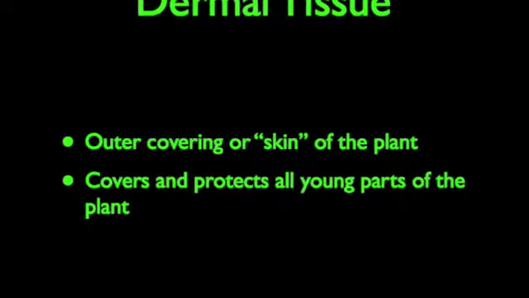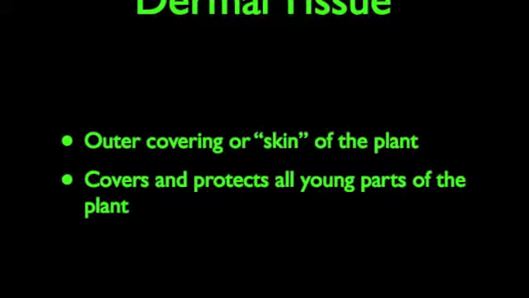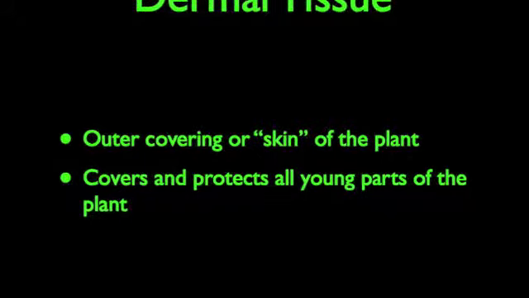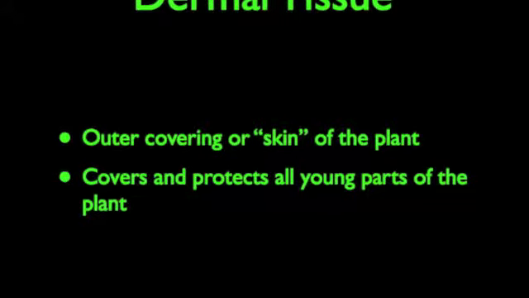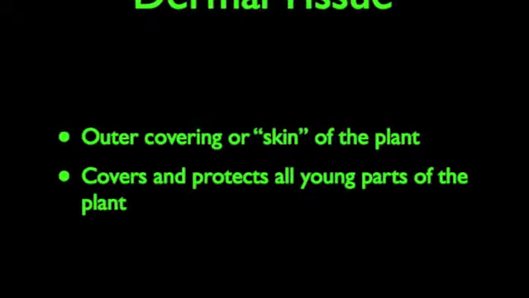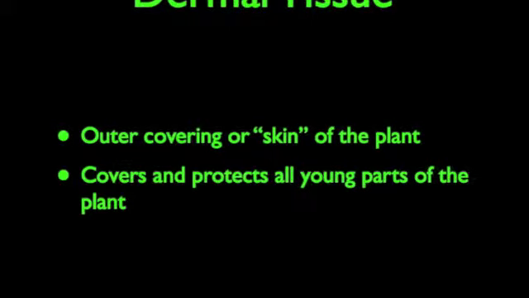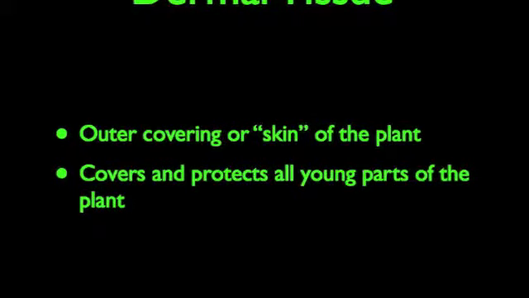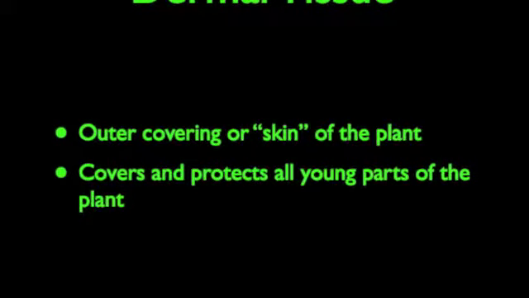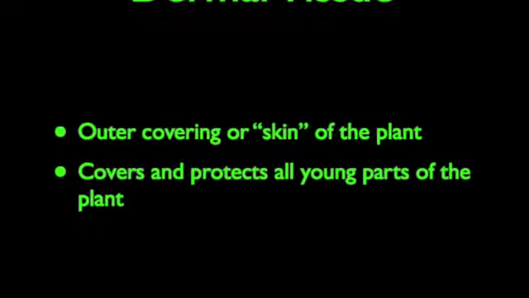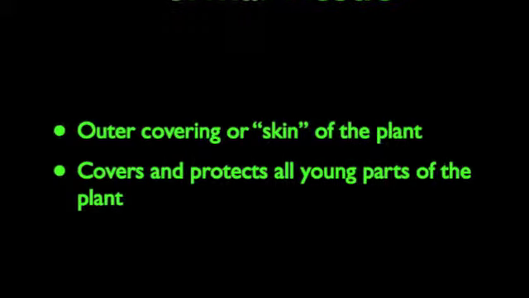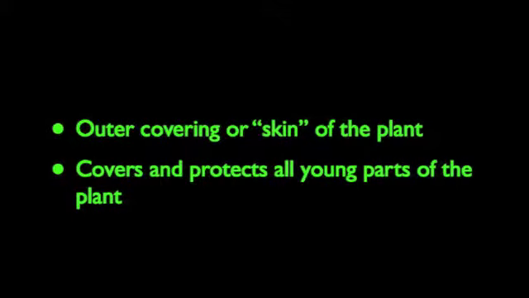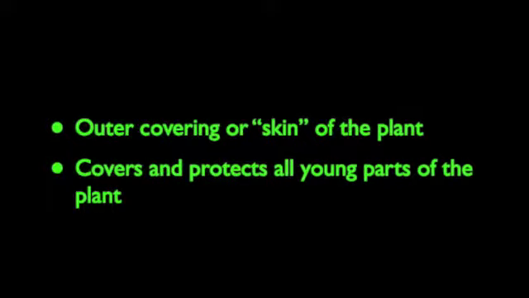It covers and protects all young parts of the plant. The epidermis can be specialized depending on what part of the plant you are talking about. Many plants have epidermal hairs to trap or poison insects, protecting the plant from insect herbivores. The stomata are located in the epidermis of leaves and some other tissues. Gas exchange between the environment and the interior of the plant occurs through the stoma.